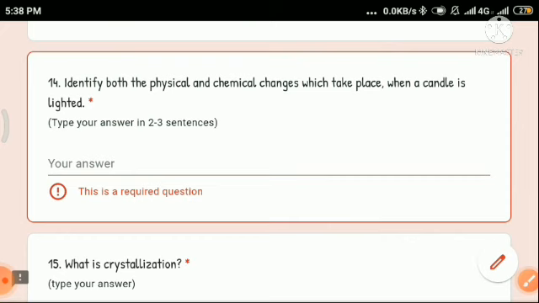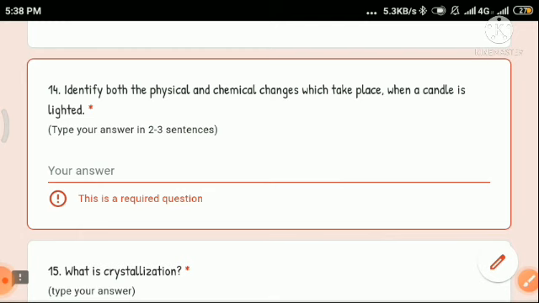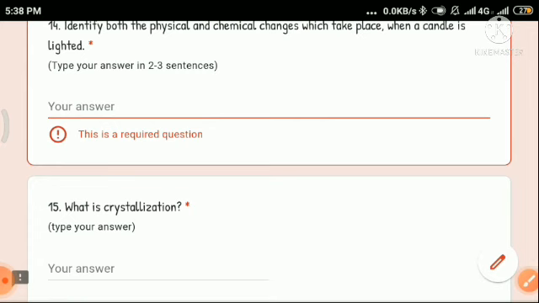Some of the wax present at the top near the flame will burn slowly, and when this wax along with the thread present in the candle burns, it will produce smoke and some gases like carbon dioxide. This burning of the candle along with some of the wax and the thread is a chemical change. That much we have to write, and I have already given the answer of this question when we discussed the exercise question answers.